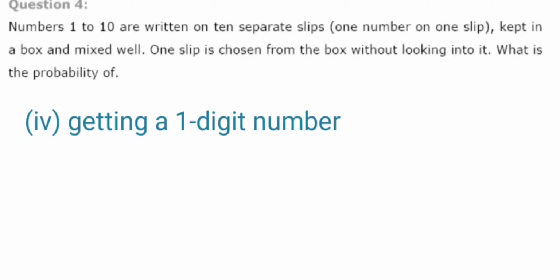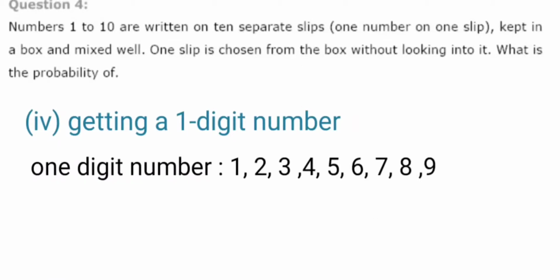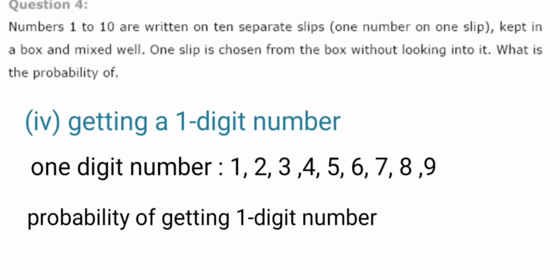Getting a 1-digit number. The 1-digit numbers on the slips are 1, 2, 3, 4, 5, 6, 7, 8 and 9, while 10 is a 2-digit number. So the probability of getting a 1-digit number is 9/10, as there are 9 such numbers.